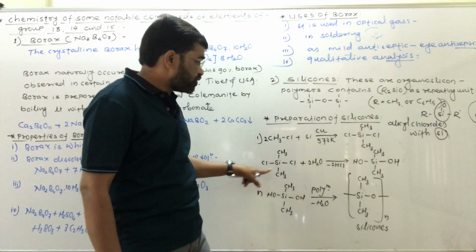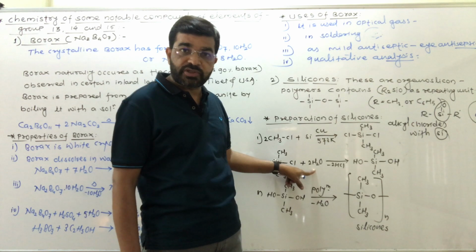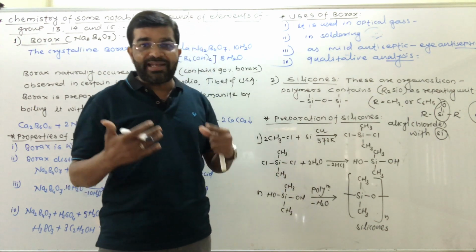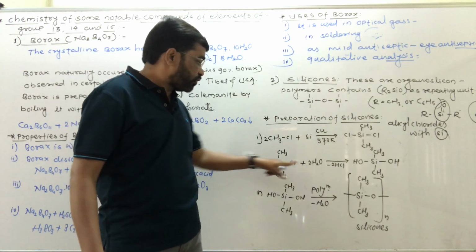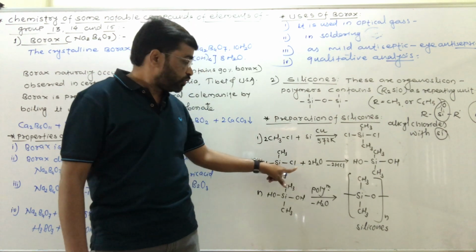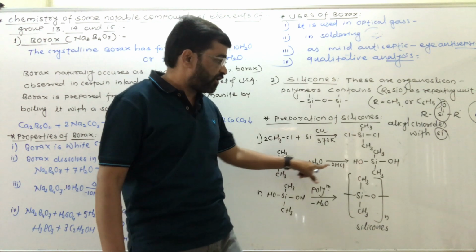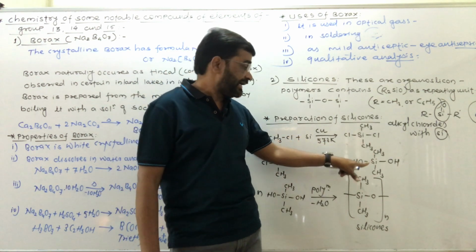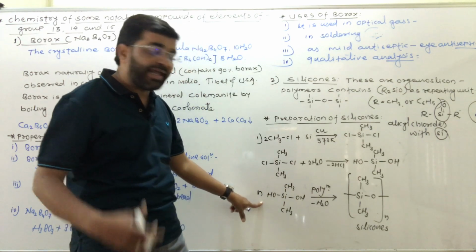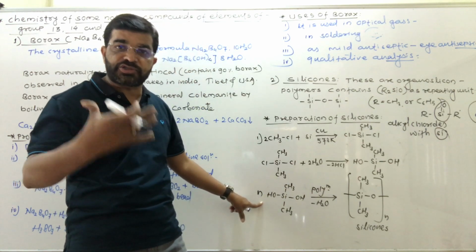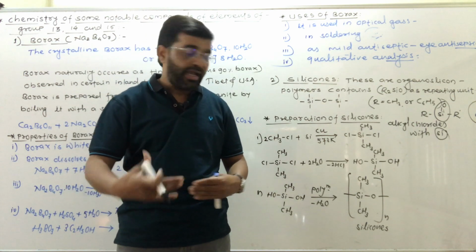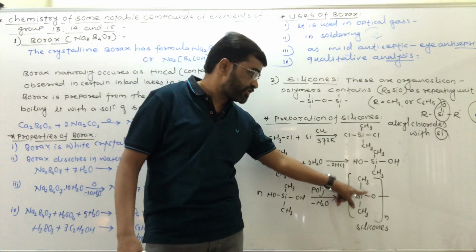This dichlorosilane undergoes hydrolysis. In this hydrolysis process, two chlorine atoms are replaced by two hydroxyl groups, and this is dihydroxysilane. Further, n moles of this dihydroxysilane undergo polymerization, and there is formation of silicones.